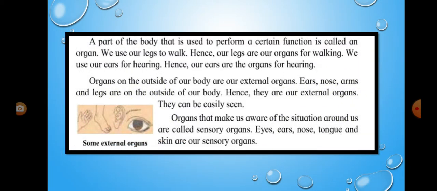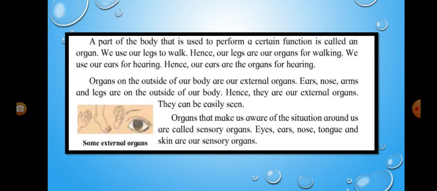A part of the body that is used to perform a certain function is called an organ. We use our legs to walk, hence, our legs are our organs for walking. We use our ears for hearing, hence, our ears are the organs for hearing.